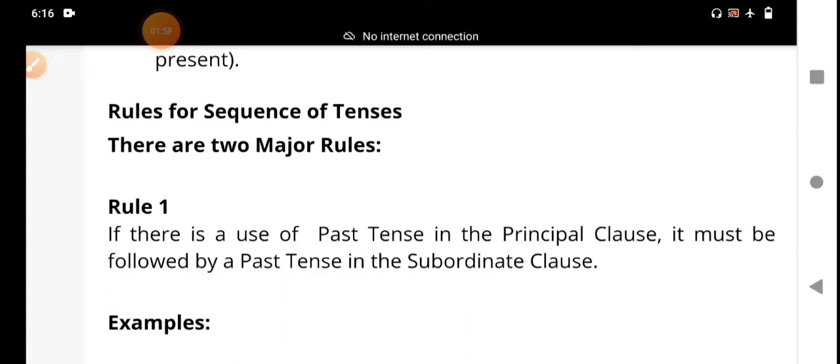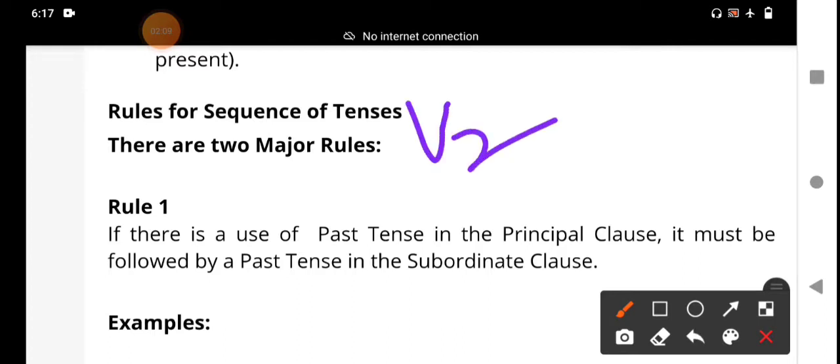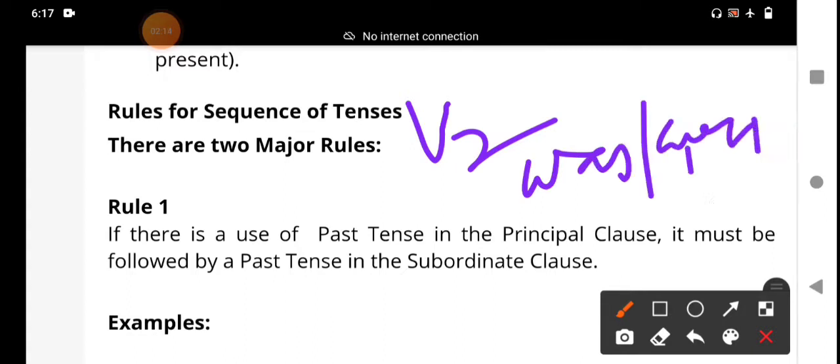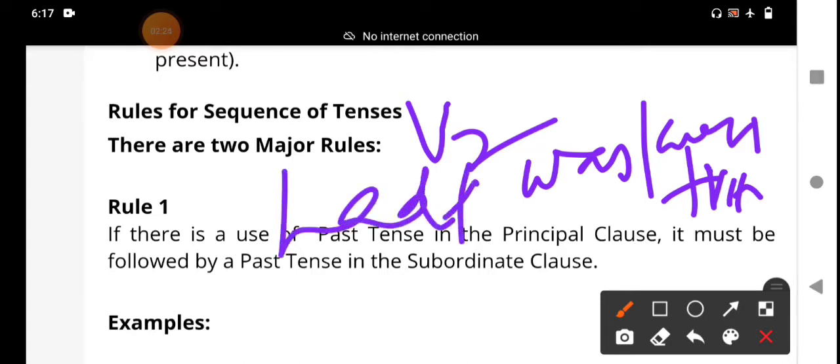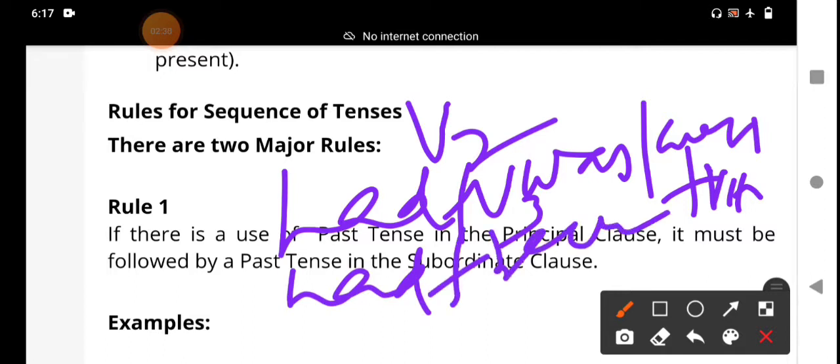Simple past is subject plus V2; past continuous is subject plus was plus verb plus ing form; past perfect is had plus V3; past perfect continuous is had plus been plus V plus ing form. These are the four subtenses in the past tense.